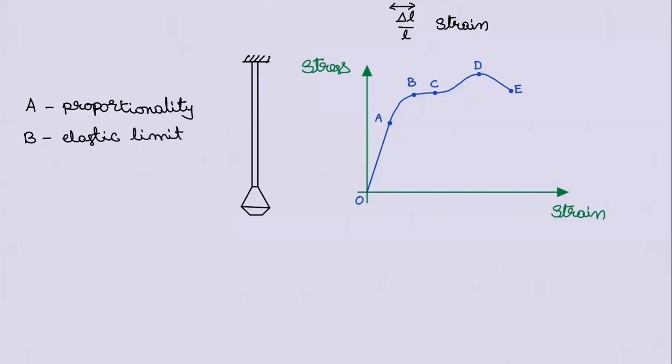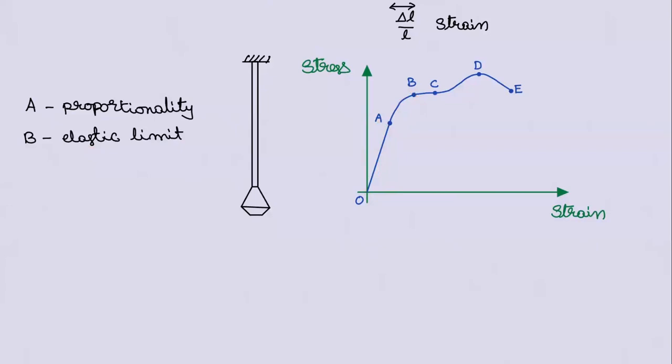Sir, what is elastic? What is proportional? Concentrate here. Up to A, stress and strain are directly proportional. Right? If the ratio is 1:1, assume that it will always be maintained. Up to A it is proportional, but from A to B, it is not proportional. But until B, it is elastic.